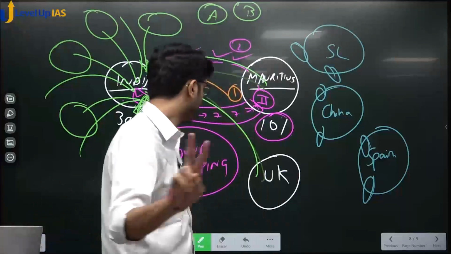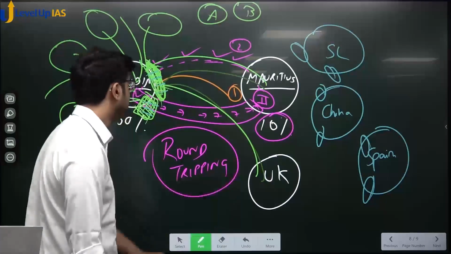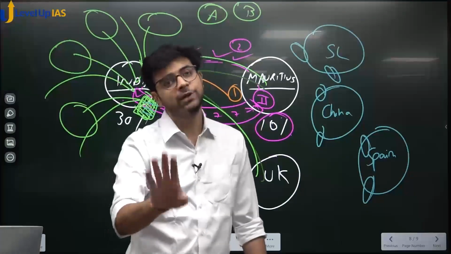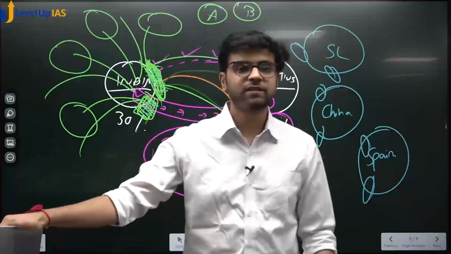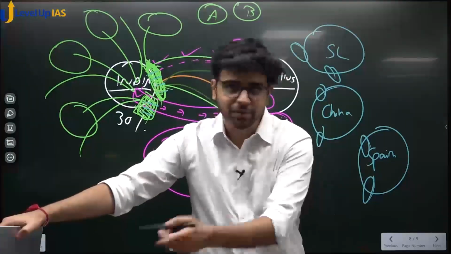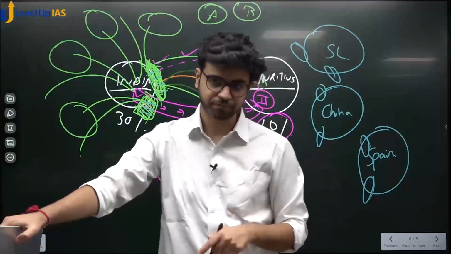Okay? 2 terms, very important. One, we learned round tripping. More 2 terms I want to tell you. This money which is very unstable might be round tripped money, might be genuine money. We don't know. This money which is very unstable, today coming in, tomorrow going out, day after tomorrow again coming in, might be Indian money only coming in, but might be genuine UK money, US money, Germany money also.